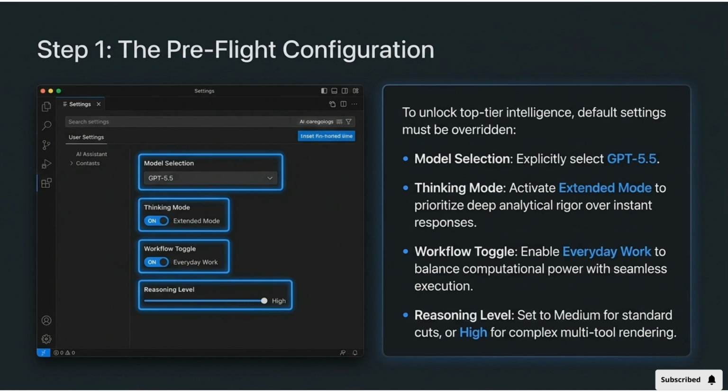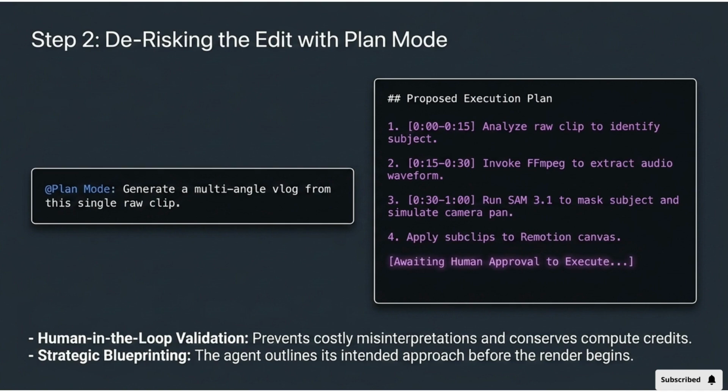Step 1 is the pre-flight configuration. We explicitly select the model, activate extended mode for deep analysis, enable everyday work for workflow balance, and set the reasoning level to high for complex multi-tool rendering. Step 2 is de-risking the edit with plan mode. The agent first outlines its proposed execution plan, preventing misinterpretations and conserving compute credits, requiring human-in-the-loop validation before execution.